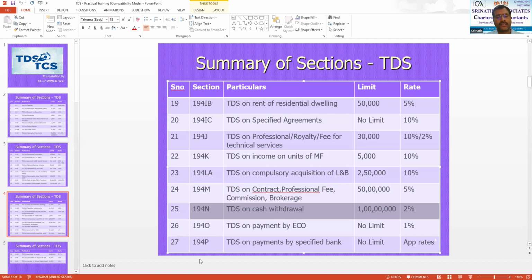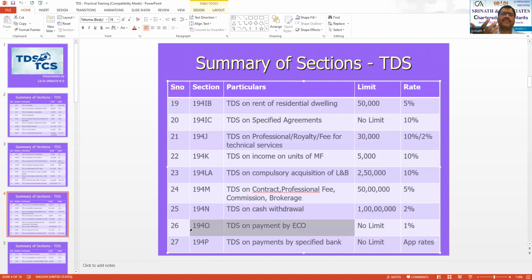Then comes your 194O, again a trending section because nowadays many people are buying and selling goods through e-commerce portals like Amazon, Flipkart, Myntra, etc. There, if any payment is made by the e-commerce operator to those agents, without any limit, they will deduct directly 1%.